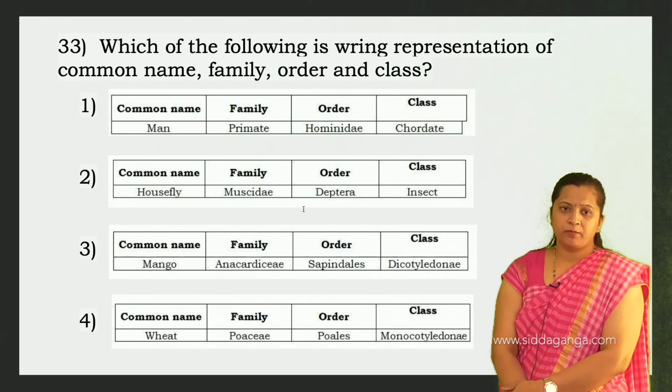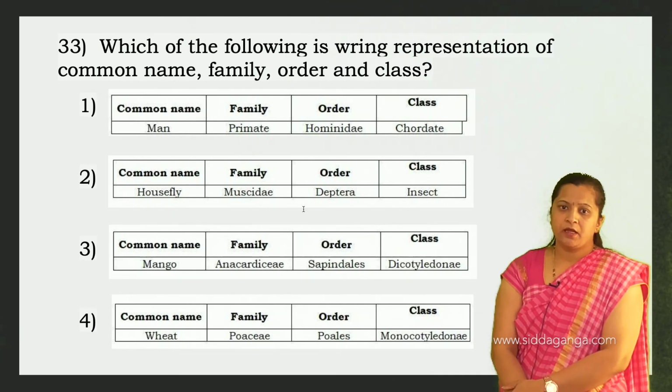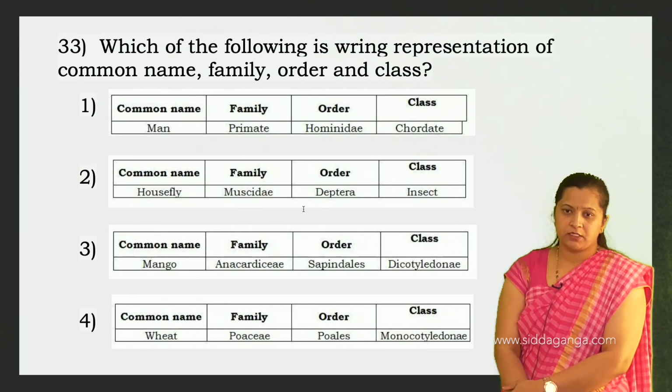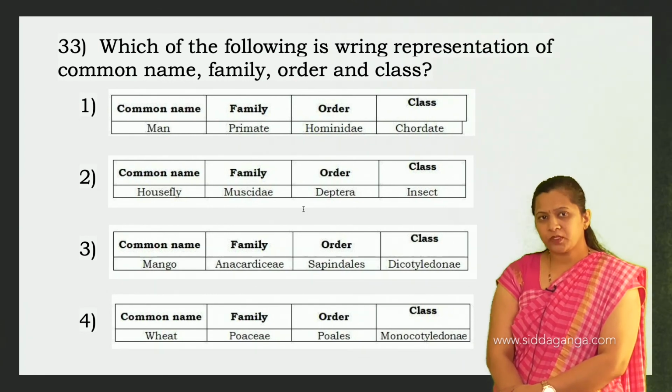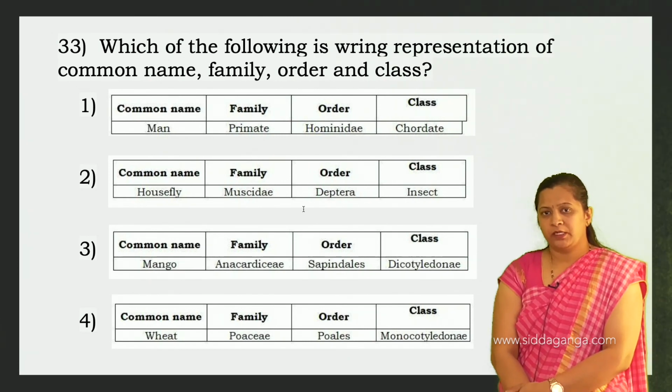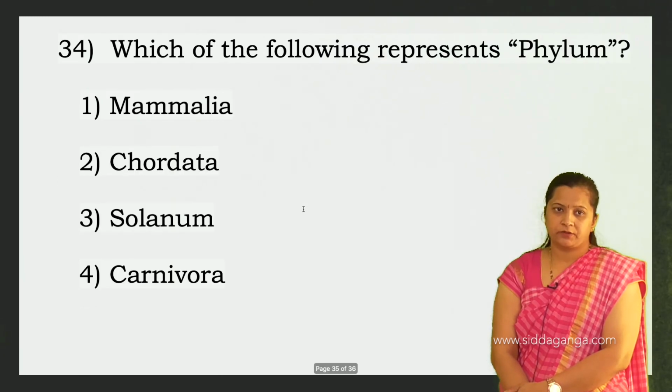Remaining all, housefly belongs to family Muscidae, order Diptera and the class Insecta. So that is right. Mango belongs to family Anacardiaceae, order Sapindales, class Dicotyledonae, that's also right. Fourth option, common name wheat belongs to family Poaceae, order Poales, class Monocotyledonae, that's also right. So the only wrong representation here is the common name man, because family, order and class are all wrong. So first option is correct.